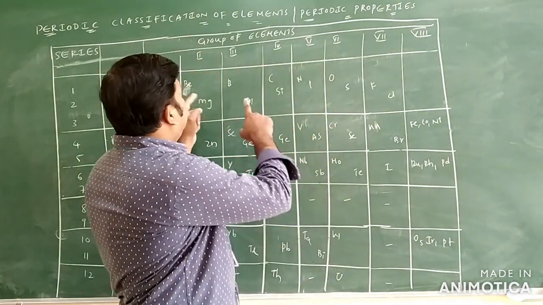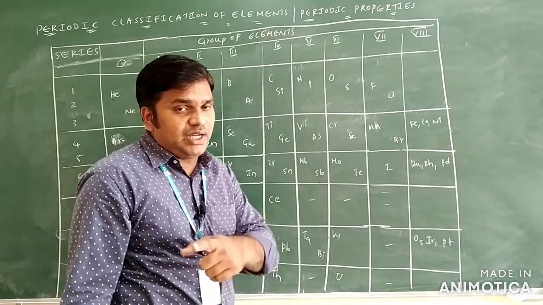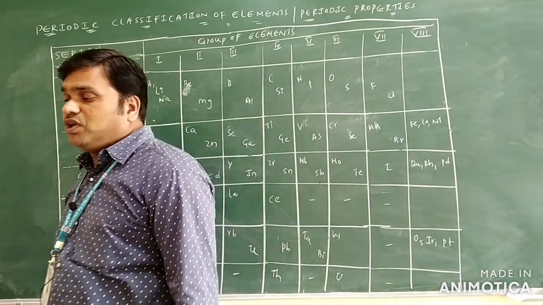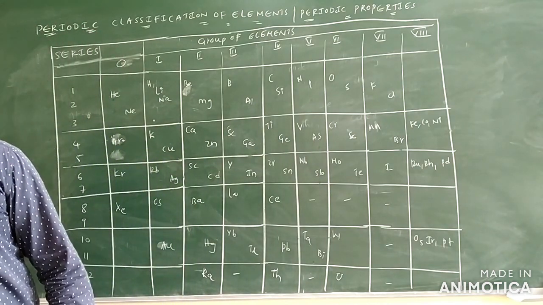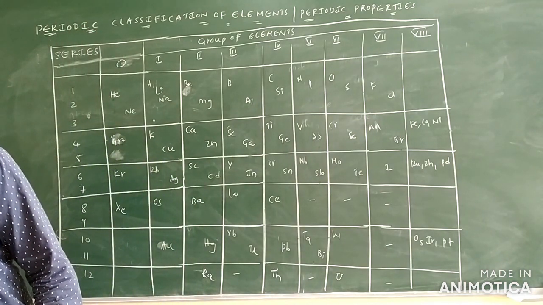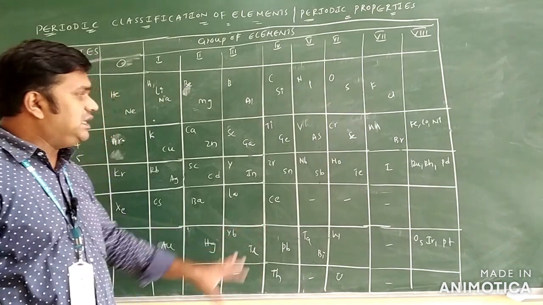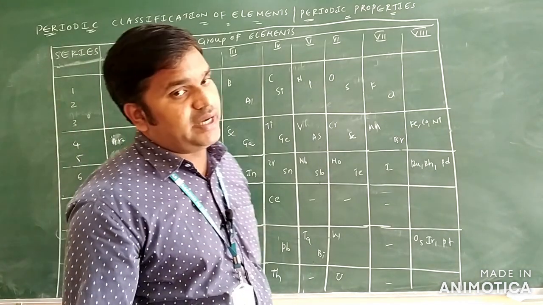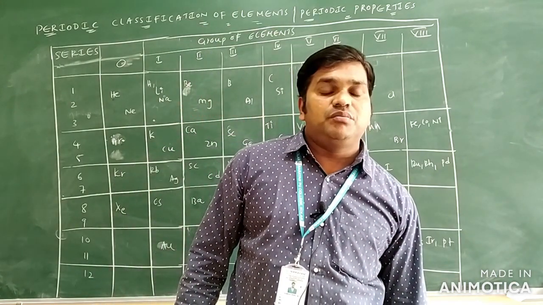Here because of less space I didn't write the atomic weights. While you construct this periodic table in your notes, you can write the atomic weights also. This is there on page number 73 in your textbook only. You draw neatly by writing all the atomic weights of the elements only. So this is regarding the Mendeleev periodic table only.